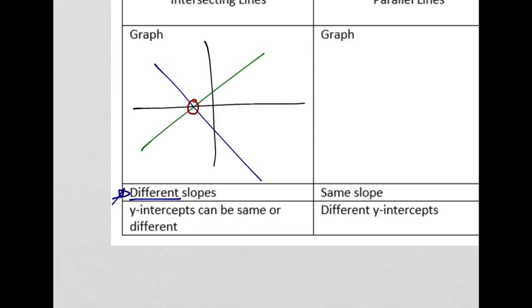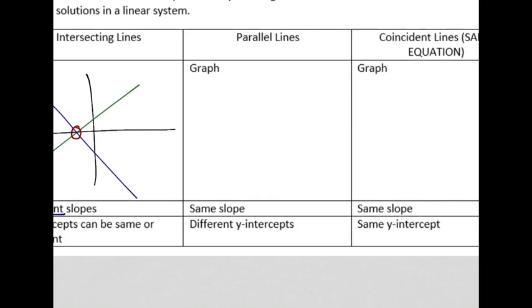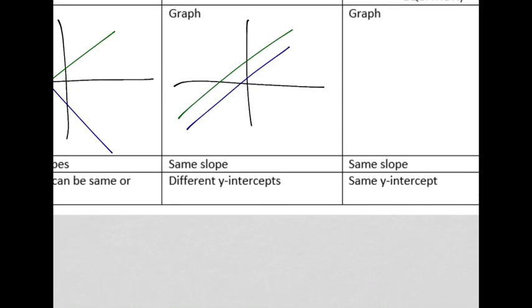Different slopes. Okay? Parallel lines. You know what those look like. On a graph, you've got one line going like that, another line going like that, and they don't cross. If you go infinitely in the positive direction here, they will never touch. They'll never get further either. If you go infinitely in the negative direction, same thing. They have to have the same slope, otherwise they wouldn't be parallel. They also have to have a different y-intercept, because if they had the same y-intercept, how many intersections would they have?